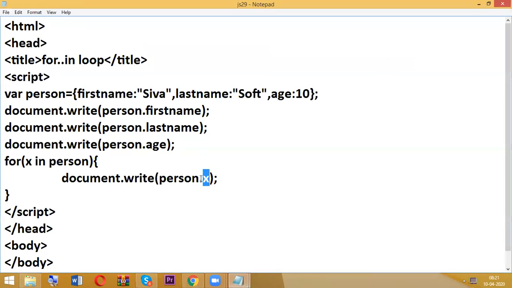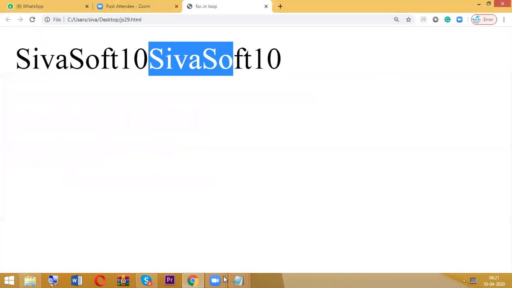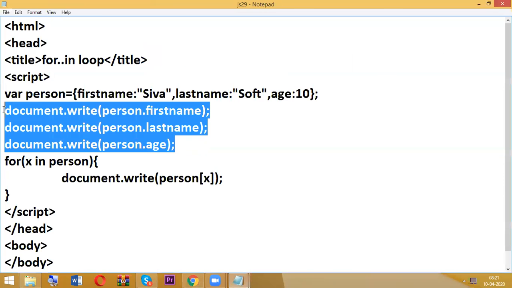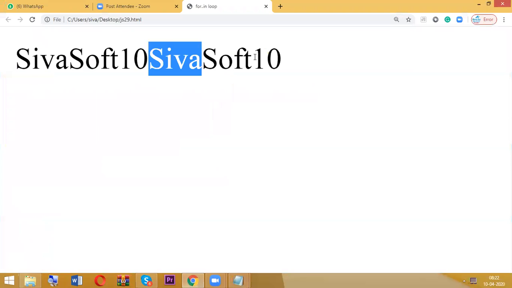One second. Yeah, got it. So the confusion is, if you're writing directly outside, there you can write person dot first name. That means object dot property name. Whenever we are writing inside the loop, you need to use square brackets. So it's a small confusion. So whatever it may be, now person first name is what? Shiva. Person last name is what? Soft. Person age is what? Ten. Okay.